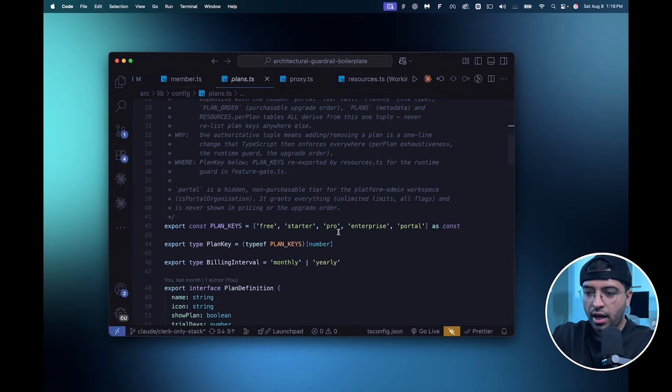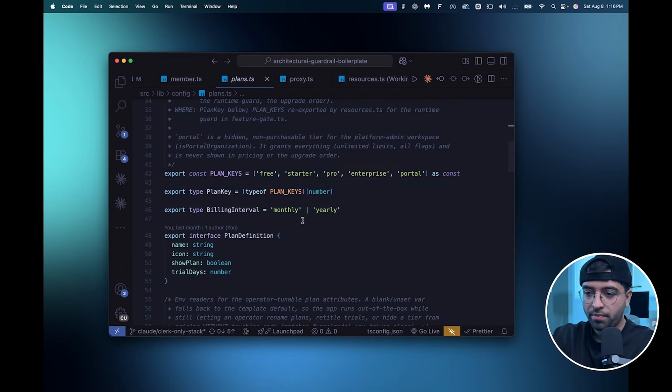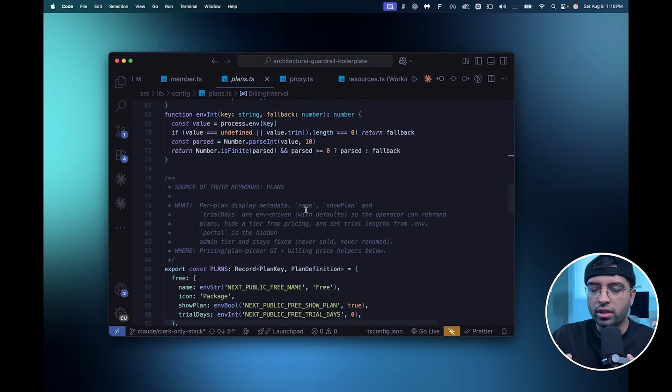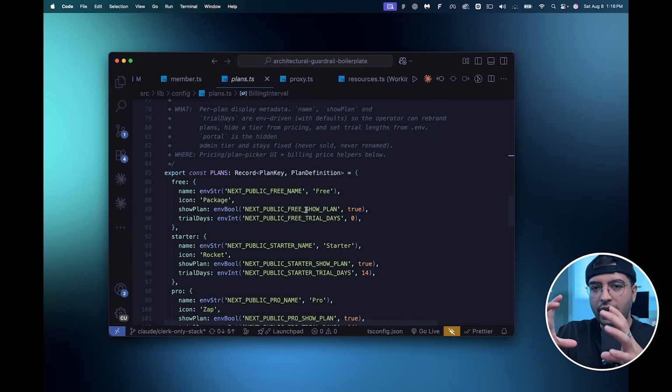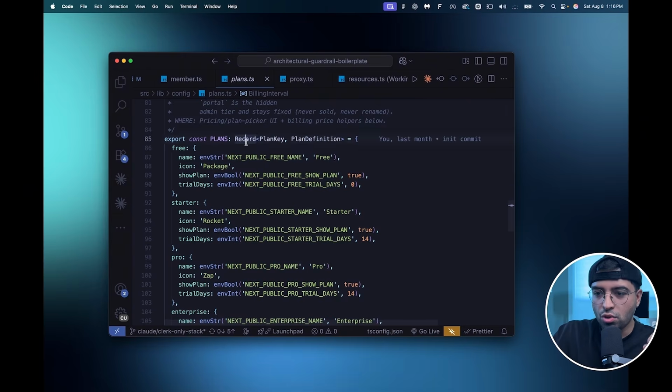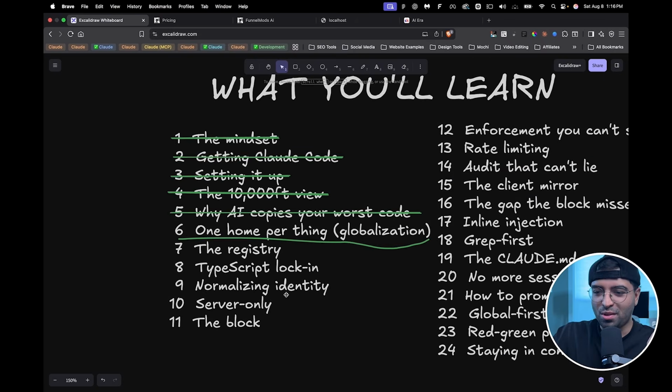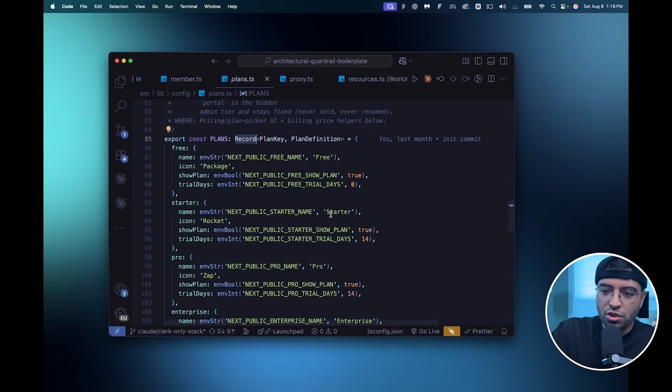So first of all, I have some source of truth plans here. I have something called plan keys that has free, starter, pro, enterprise, whatever I have. And I have this extra plan here called portal, which is a way to bypass all other internal payments. And I just created a map, sort of like a hard-coded TypeScript constructor, right? It creates the data set, it creates the structure of the data by using TypeScript, which is also giving you a sneak peek into one of the other modules here, which is called TypeScript lock-in. But I'll just introduce it now because we already came across this topic.